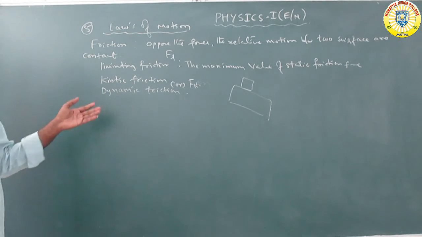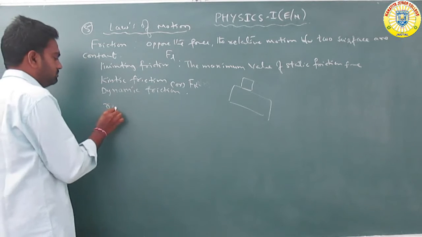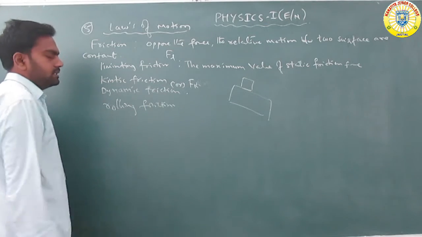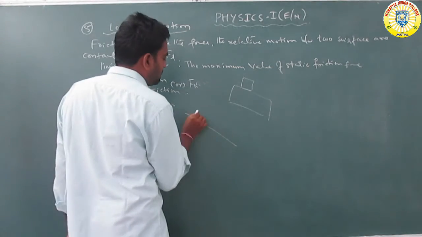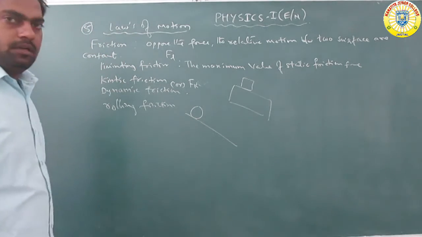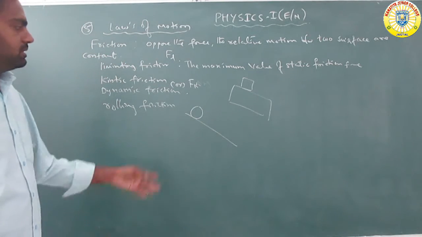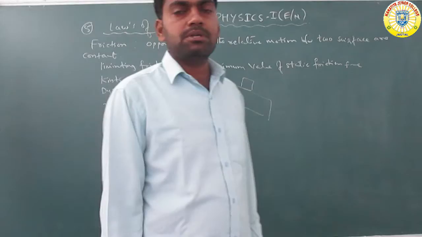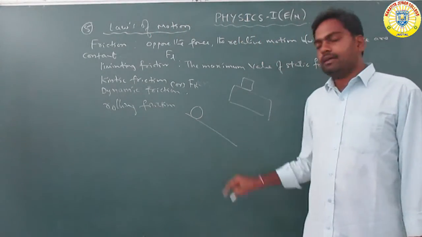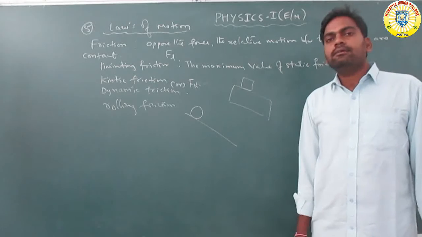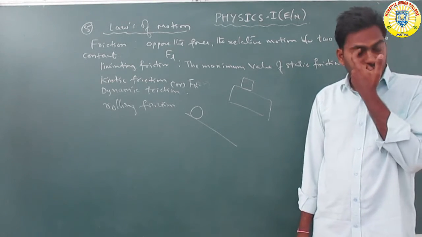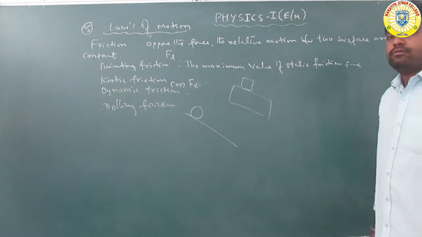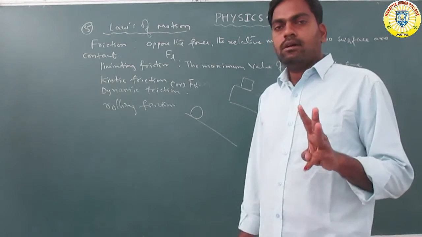Got it? Now the next one is rolling friction. Rolling friction is when one body rolls over another body, and the force opposing the motion between the two bodies in contact is called rolling friction. So kinetic or dynamic friction, limiting friction, and rolling friction are the three types of friction.